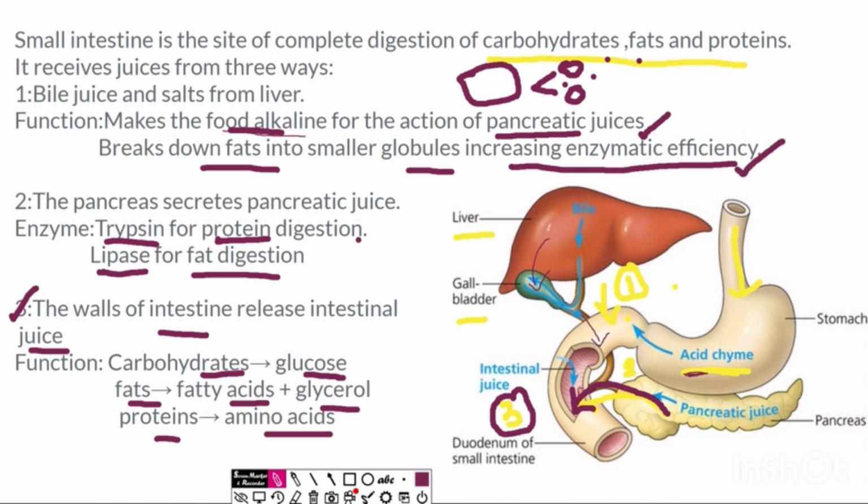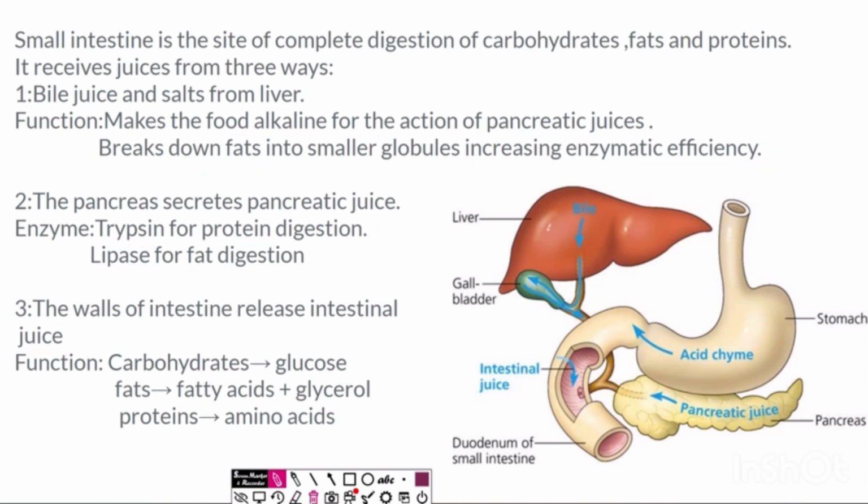Then the juice from the pancreas, which is the pancreatic juice, acts on this alkaline food and breaks down protein into amino acids with the help of trypsin, and breaks down fats into fatty acids by lipase. Then thirdly, the intestinal juices: if any carbohydrates, fats or proteins are left to be digested, they digest them into their corresponding small molecules, which can be easily absorbed by the body.